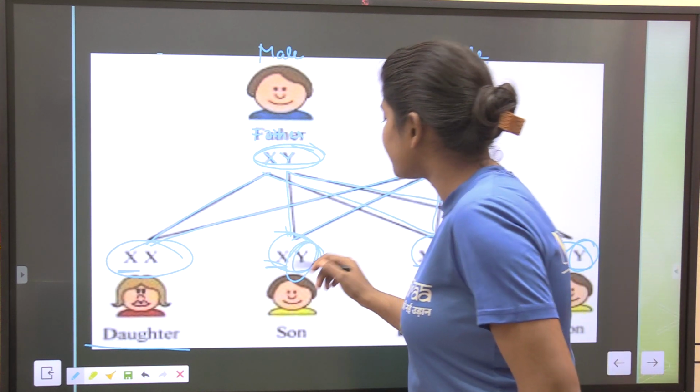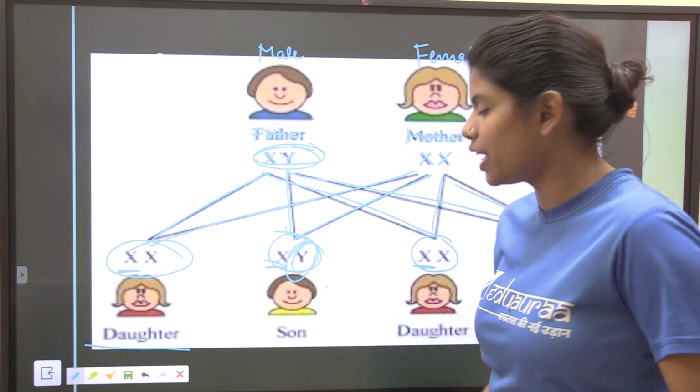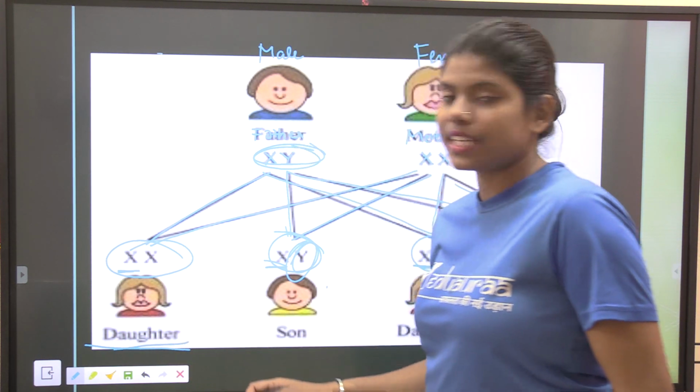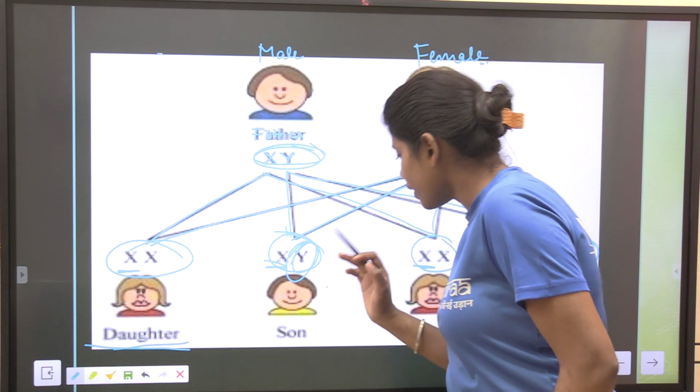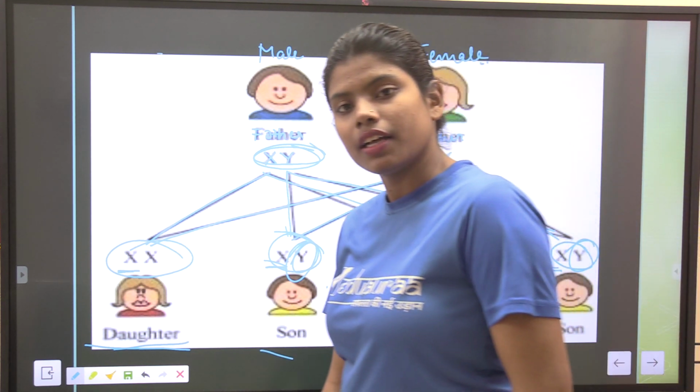So Y is the only chromosome which determines their sex. If there is no Y, the sex is female. If there is a Y, the sex is male. Clear?